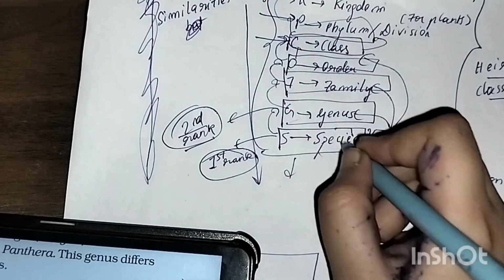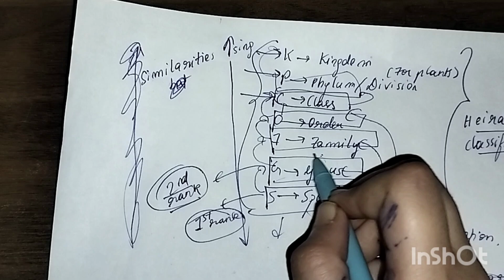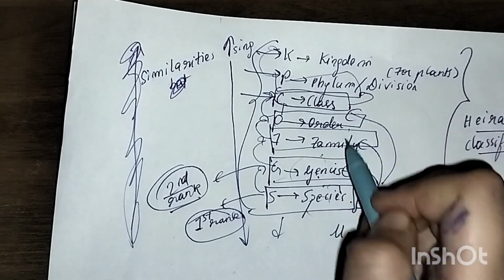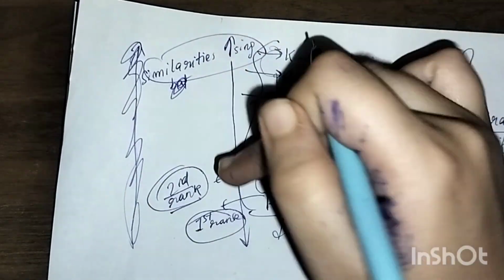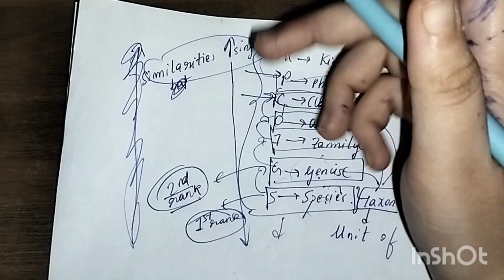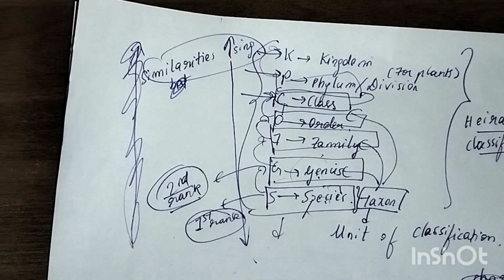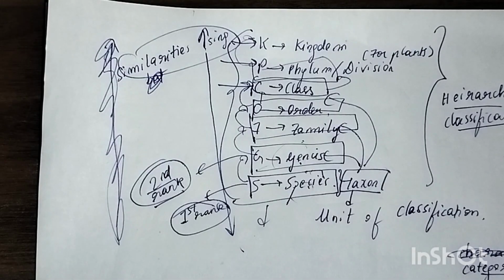Within species you can find many similarities, but the similarities keep decreasing a little bit here because a group of species forms a genus. Similarities still keep decreasing over here. So from bottom to top similarities decrease, and from top to bottom similarities increase. Are you getting the point? Top to bottom the similarities increase.